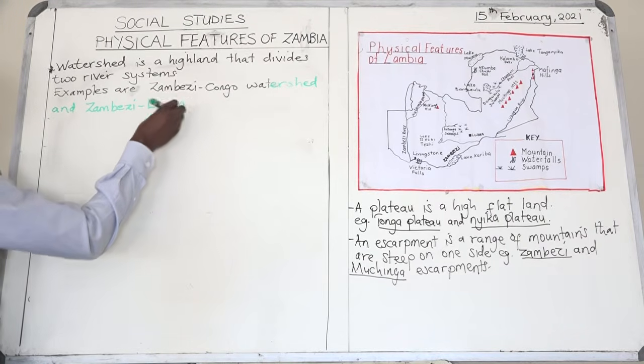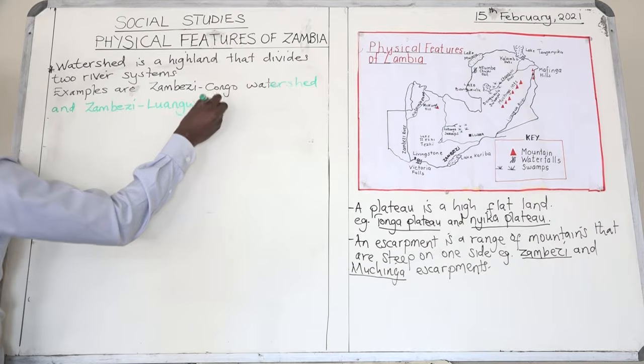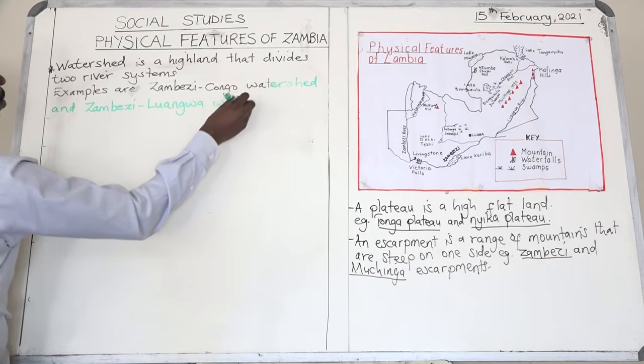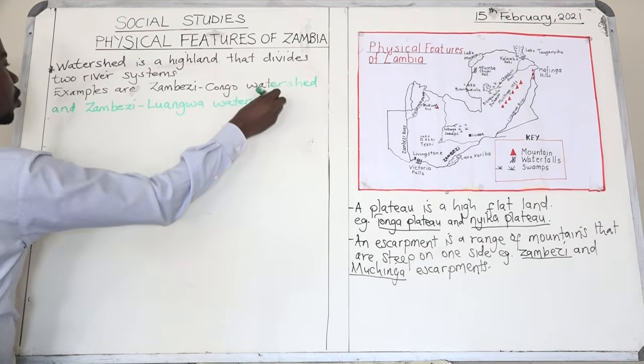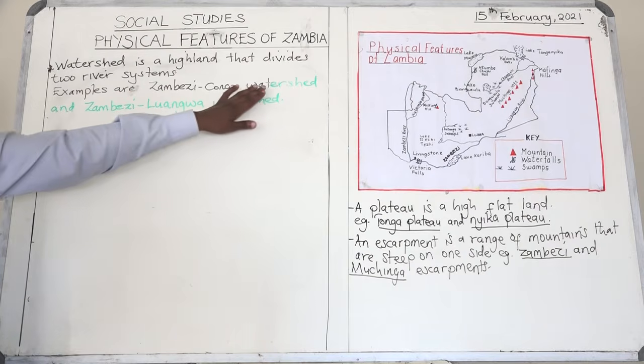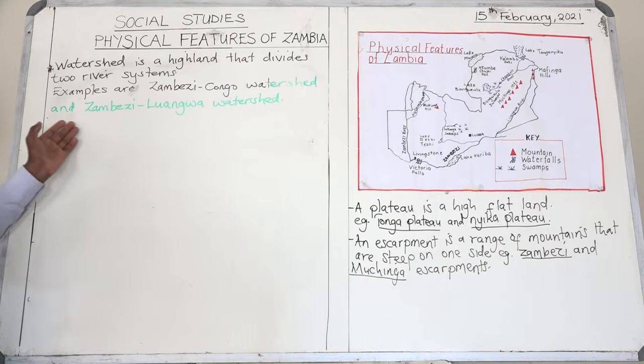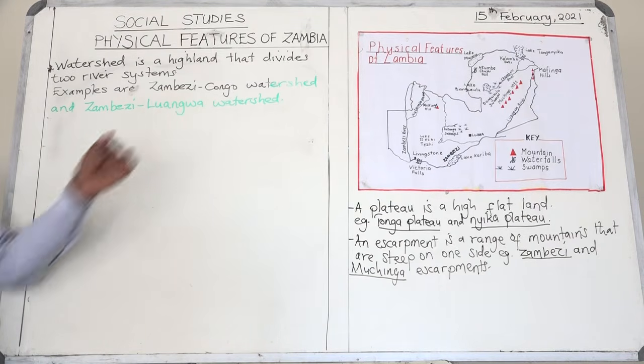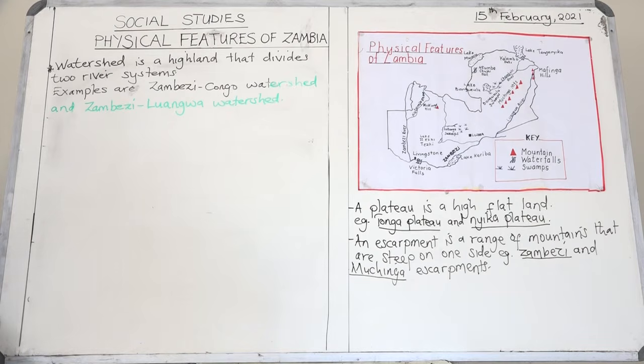So these are the two watersheds that we have, boys and girls. Those are the examples of watersheds we have.